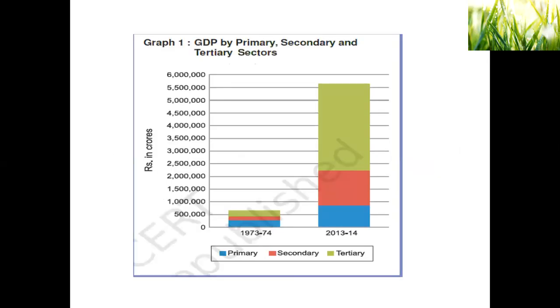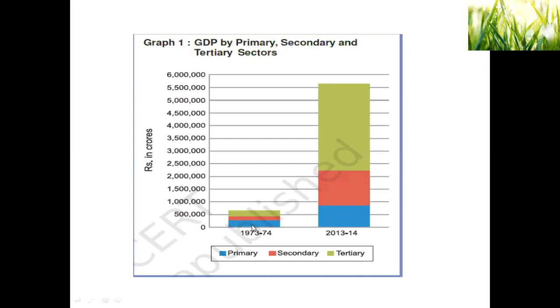Now you can see the graph which is there. It is there in the book also. GDP which is shared in crores. How much? So you see the blue color in both the bar graphs. Blue color in both the bar graphs shows you primary. Red color shows you secondary. And the yellow color shows you tertiary.